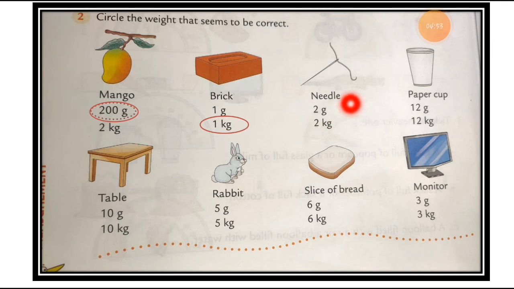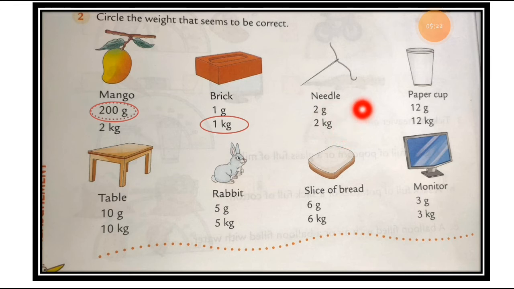You have to write down this spelling into the fair book. If you are not able to draw these things, and if you don't have the textbook, just write down the spelling, and the 2 options given are 2 gram and 2 kilogram. You have to choose the correct option, what the weight of this needle is, 2 gram or 2 kilogram.